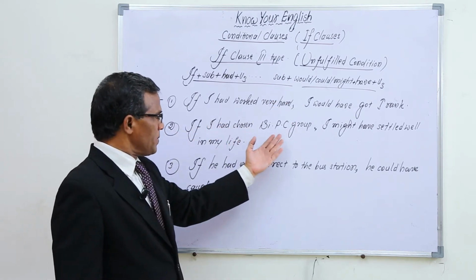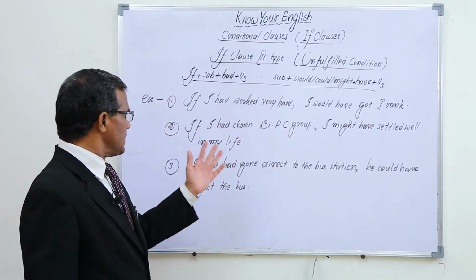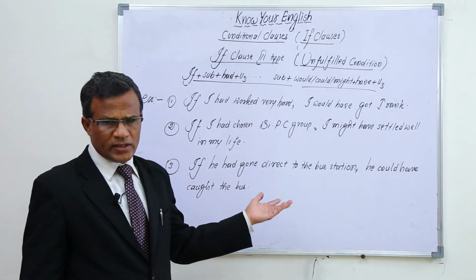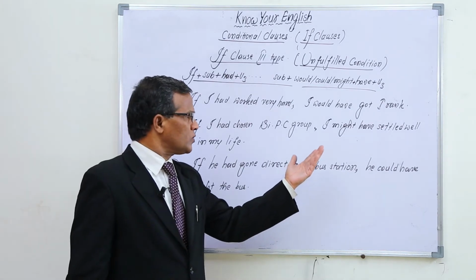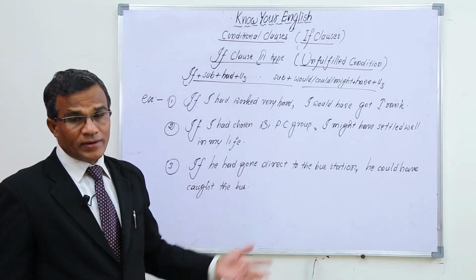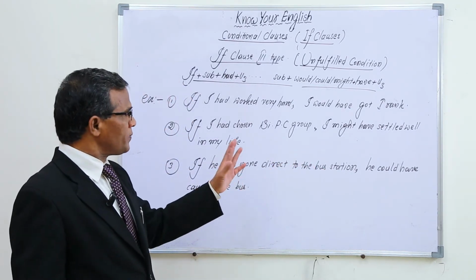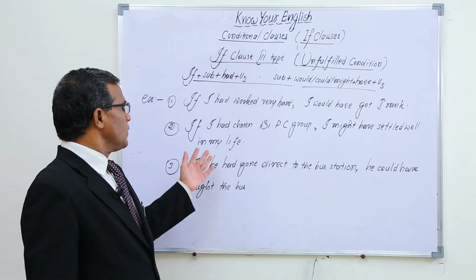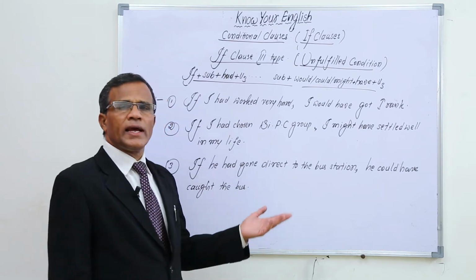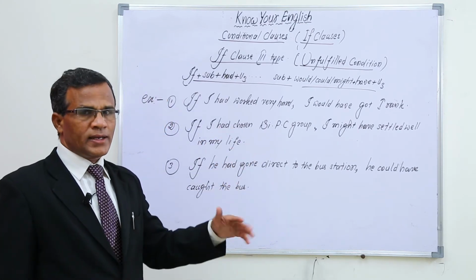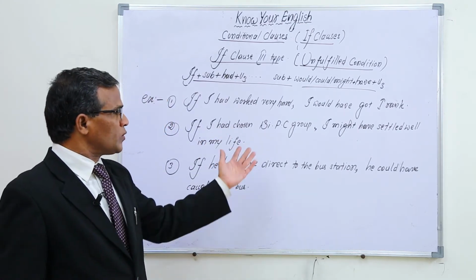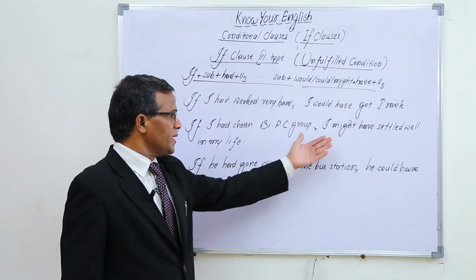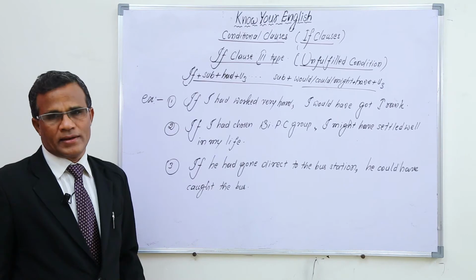If I had chosen BPC group, I might have settled well in my life. That means I did not choose BPC, so my life did not settle well. So after this thing happened, we are talking about it. Okay, if I had chosen BPC means I had chosen some other group. So that's why something happened in my life. But if I had chosen BPC, I might have settled well in my life.